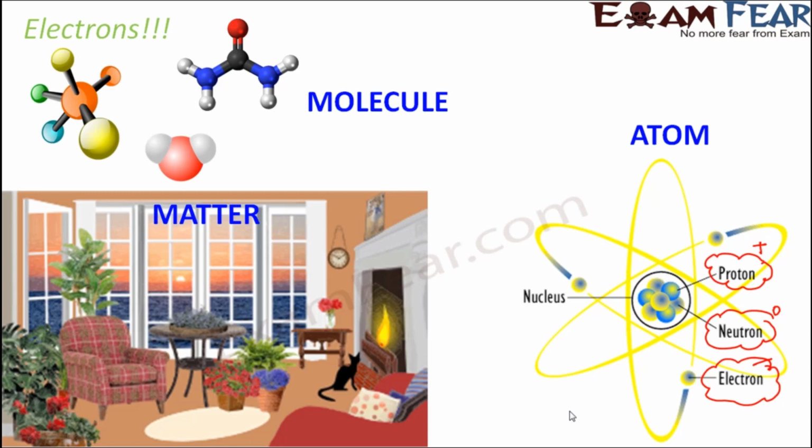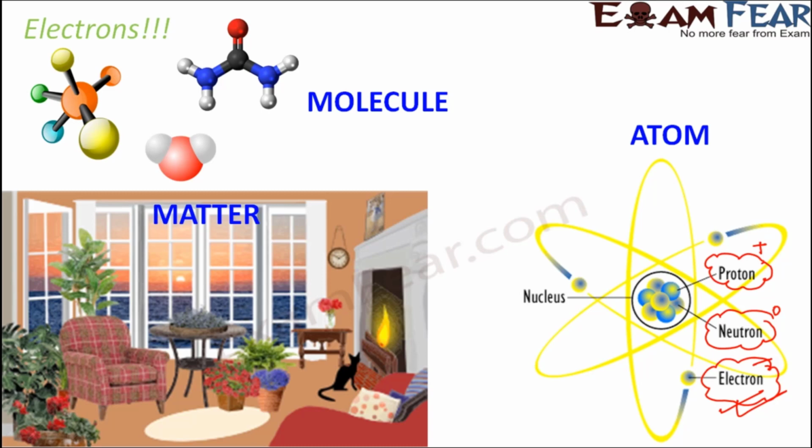Now, I do not want to consume a lot of time talking about the structure of the atom, because this is something you are going to learn in your higher classes. For now, you should just understand that anything around us is matter. Matter is made up of molecules. Each molecule is made up of atoms, and each atom is made up of electrons, protons, and neutrons. These electrons, when they flow, constitute electric current. So basically, electrons are the ones we are talking about right now.